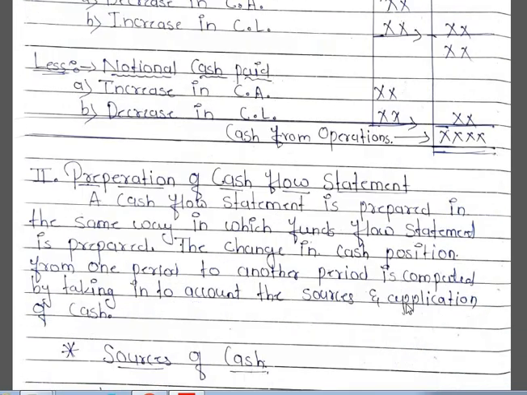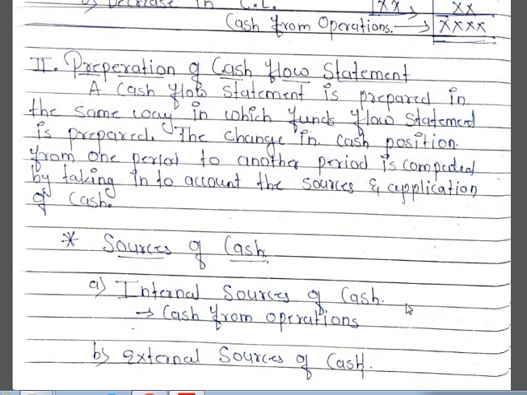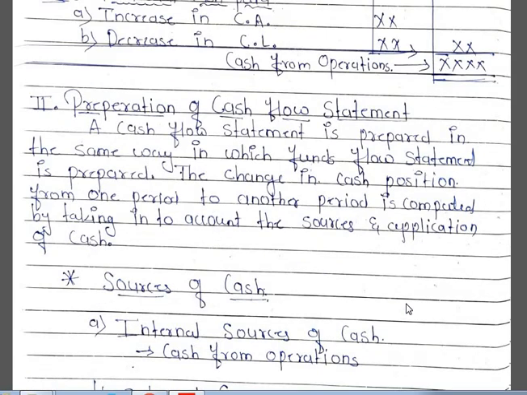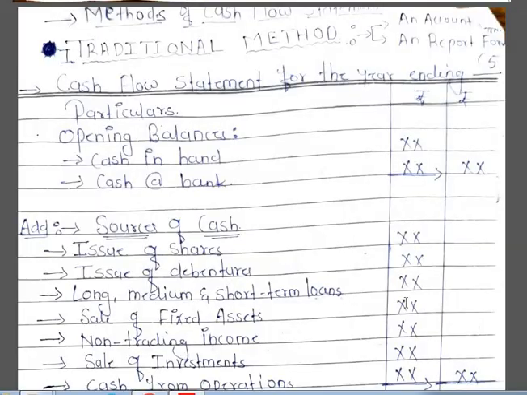After that we need to prepare the cash flow statement. A cash flow statement is prepared in the same way in which a funds flow statement is prepared. The changes in cash position from one period to another period are computed by taking into account the sources and application of cash. These are examples of sources of cash: internal sources of cash, that is cash from operations, and external sources of cash.